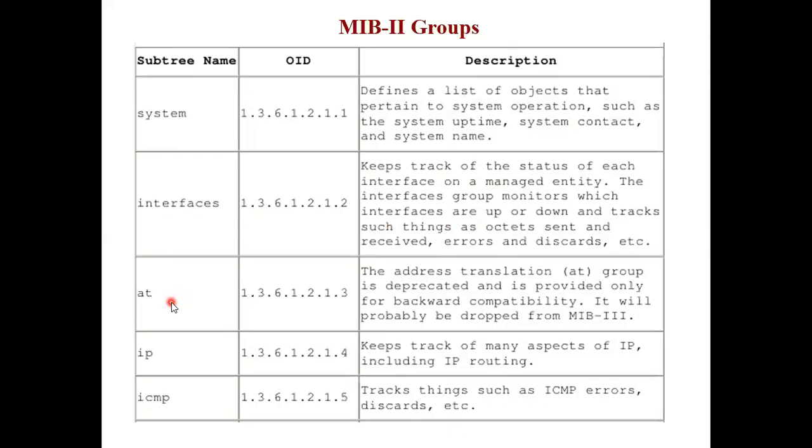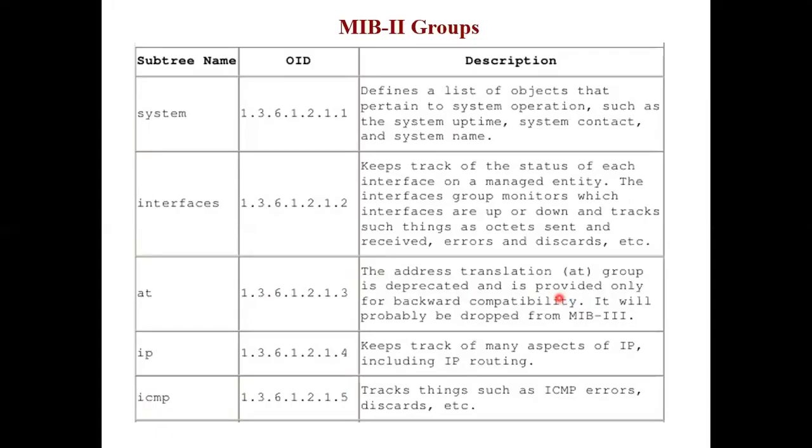AT is the address translation group, which is deprecated and is provided only for backward compatibility. It will probably be dropped from MIB3. Right now we are in MIB2. MIB1 actually was never implemented. It had just started being built when MIB2 came. So we don't have any record as such of MIB1. So this address translation is required for backward compatibility.